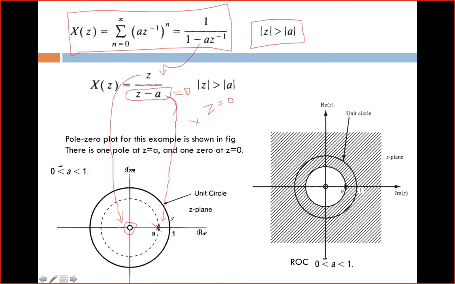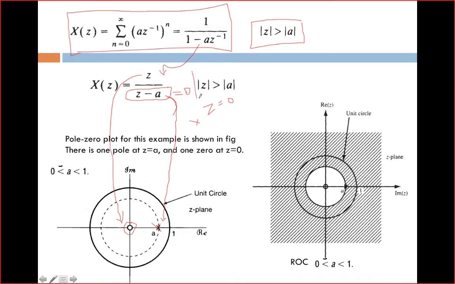An important condition on the ROC is that there should not be any pole present in the ROC. If you mark a region of convergence somewhere, in that region you should not find any pole. For example, I'm going to take this example here.